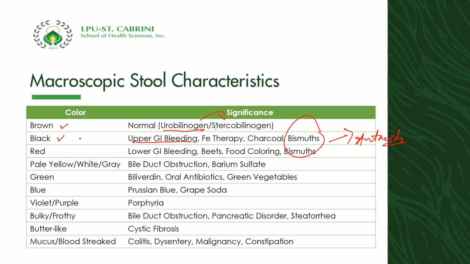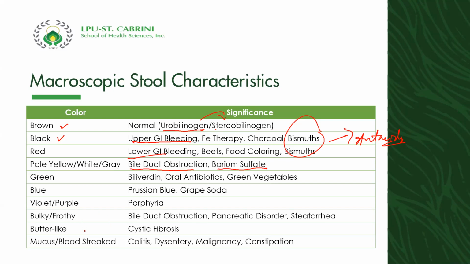Like black colored stool, a red colored stool can also be considered pathological, and that is due to lower GI bleeding. A pale yellow, white, or gray stool can be due to bile duct obstruction, barium sulfate, and also antacids. Green because of biliverdin or antibiotics, and green vegetables. Blue because of Prussian blue or grape soda, and Prussian blue is also found in additives.